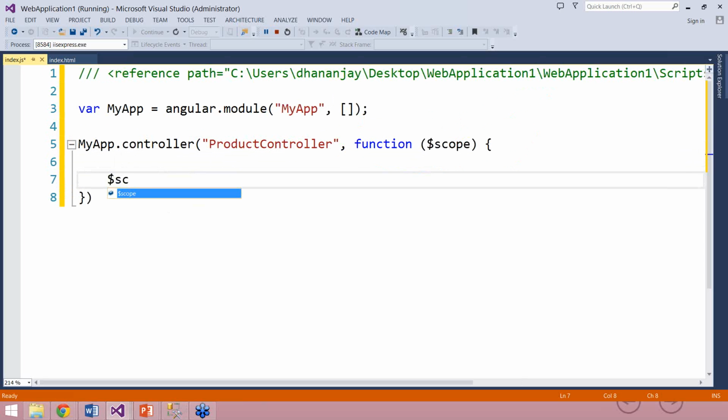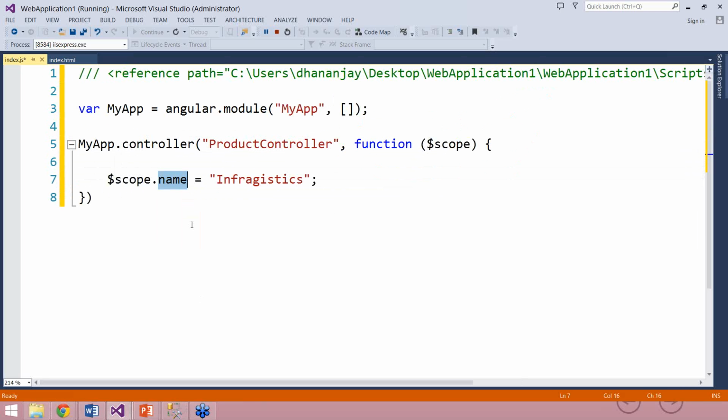Now I'll go ahead and attach some data to this scope object. I'll say scope dot, and whatever property name I want to give, I can give name equal to, let us say, Infragistics. You see what I have done? I have created a data here called name. To create a data or pass a data from your code behind to your view, you need to attach a property to your $scope object. So I have attached that in line number 7 as a property to $scope and assigned the value as Infragistics.